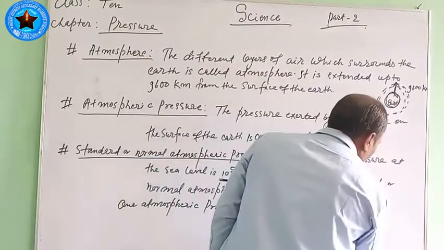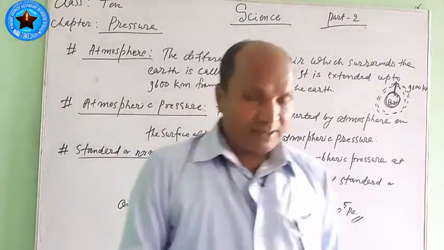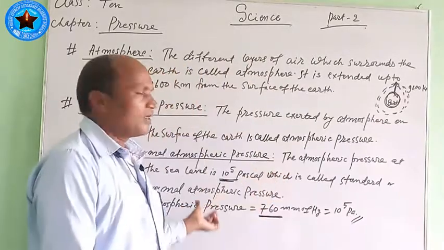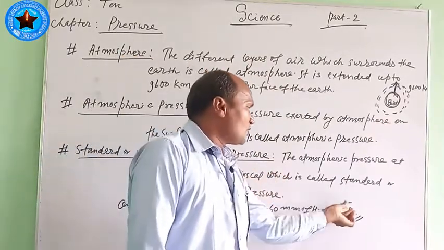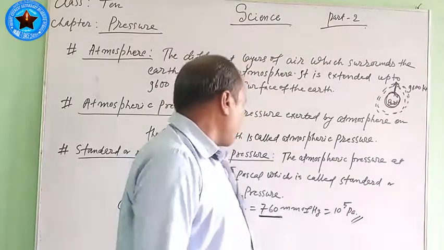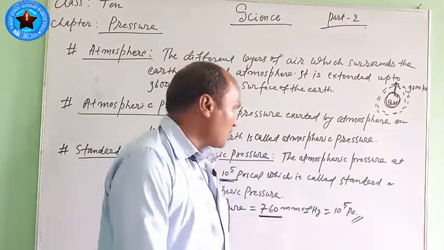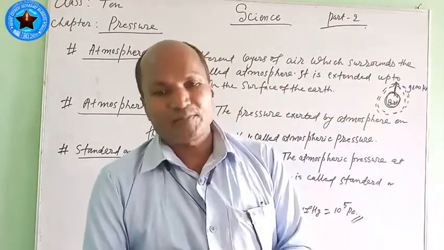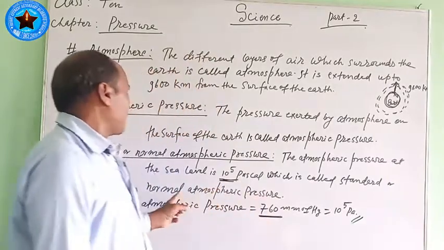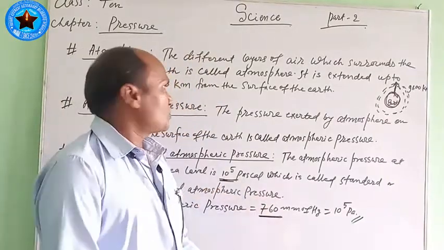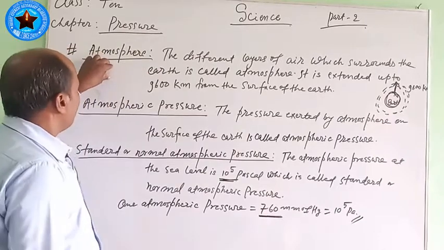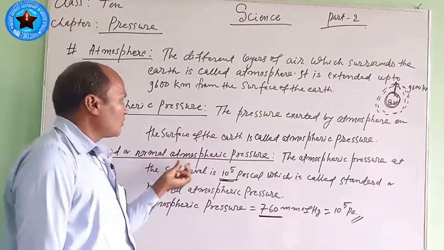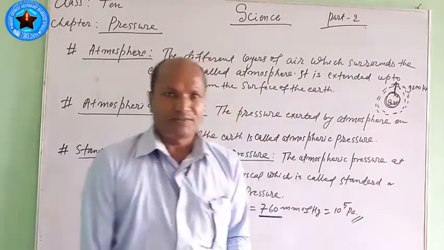It is very high pressure. It means at the sea level, the atmospheric pressure is very high, which is equal to about 10 to the power 5 pascal or 760 mm of Hg. That pressure is called standard atmospheric pressure or normal atmospheric pressure. So now you know about atmospheric pressure and standard or normal atmospheric pressure.